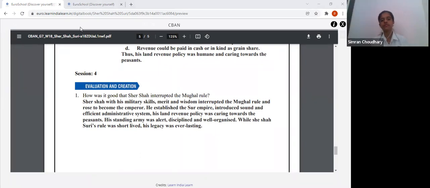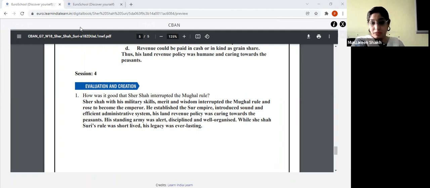So he brought various military skills and various administrative skills. He made sure the peasants were happy. He made sure his army was happy. So these reforms were followed by the other Mughal rulers, which itself shows that they were happy with whatever changes were brought by Sher Shah.